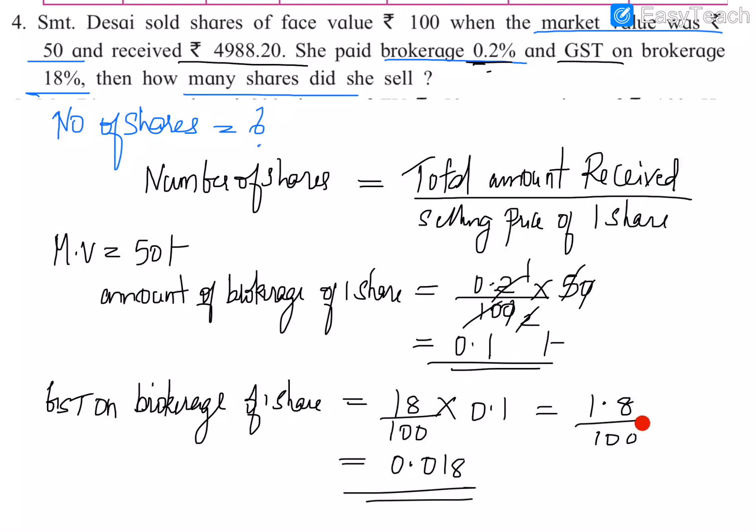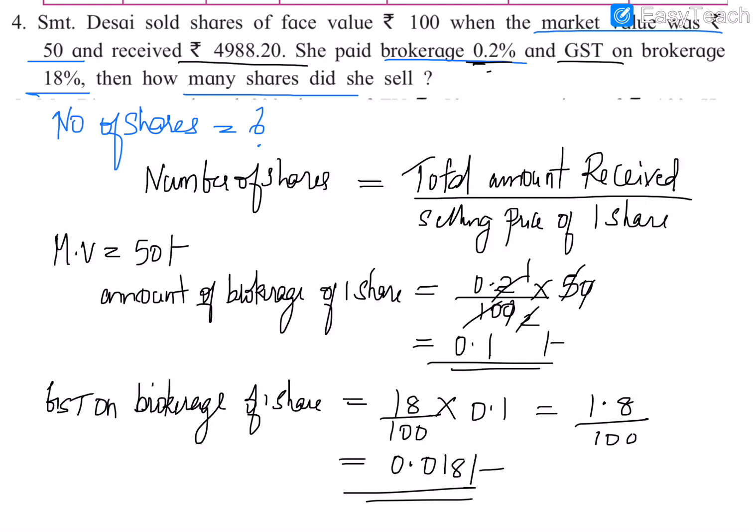Since two zeros are there, we move two places to the left of the decimal point. Since only one digit is there, we will take a 0, so 0.018. So this much is the GST.